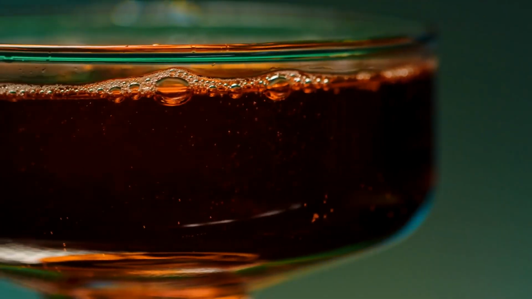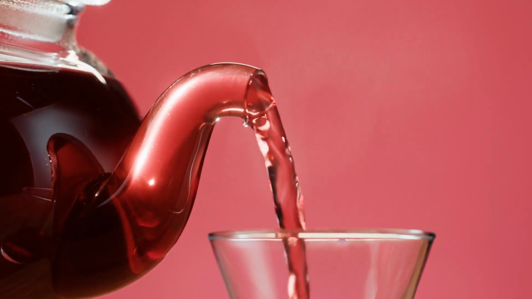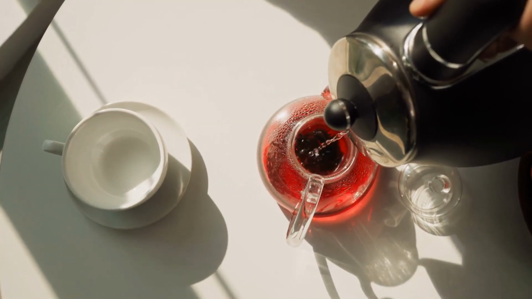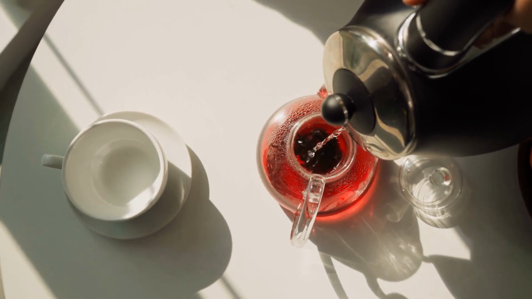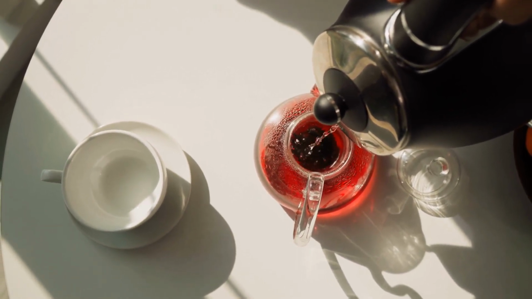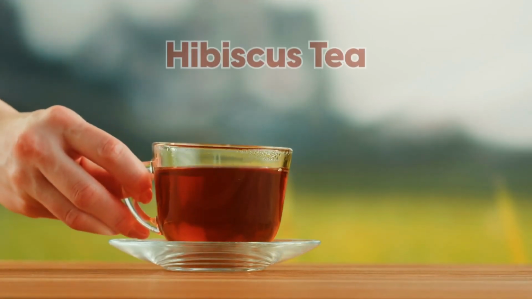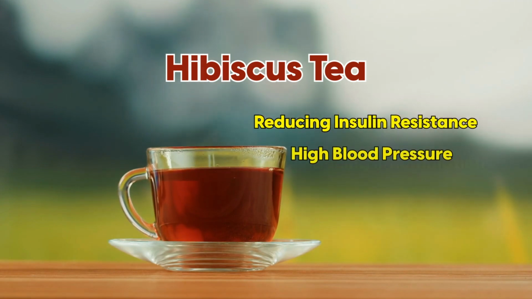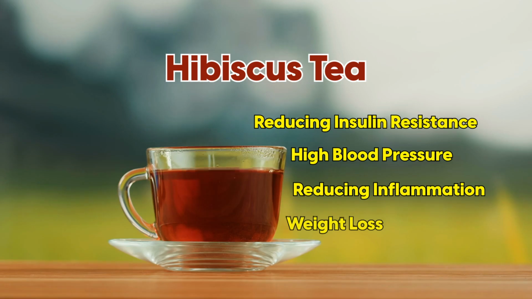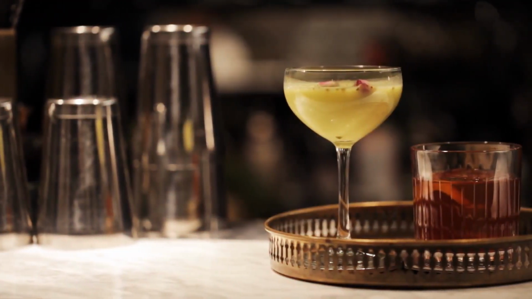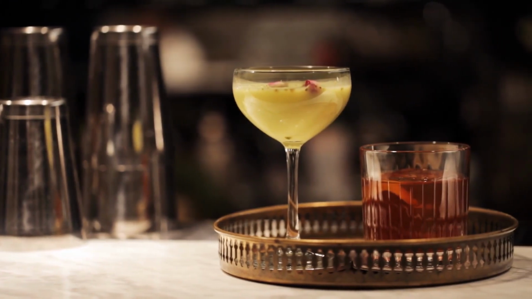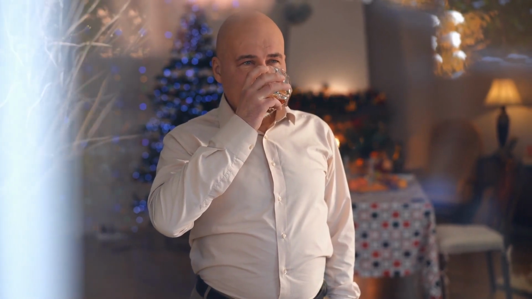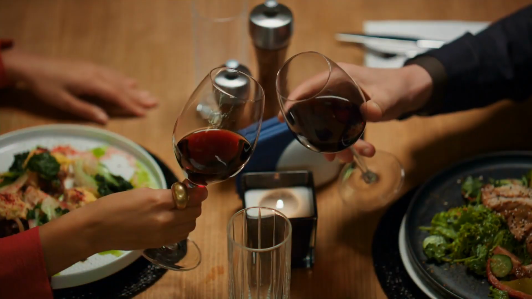Stepping outside the box with hibiscus tea is an excellent drink for diabetics. You might like to infuse your drink with chilled hibiscus tea, a zero sugar base that pairs wonderfully with vodka and a splash of sparkling water. Studies show that hibiscus tea has significant benefits for reducing insulin resistance, high blood pressure, reducing inflammation, and weight loss. In essence, if you're going to enjoy an alcoholic beverage, it pays to think beyond the conventional drink menu, considering what options will give you most bang for buck in terms of taste you'll enjoy while also reducing the blood sugar damage.